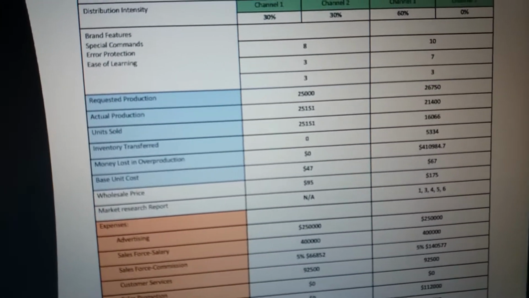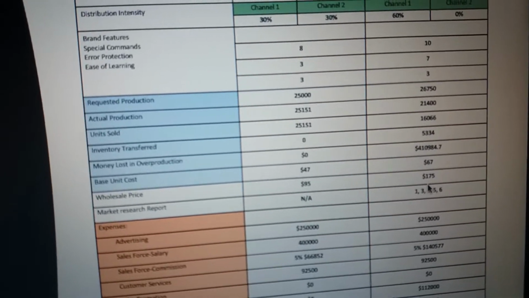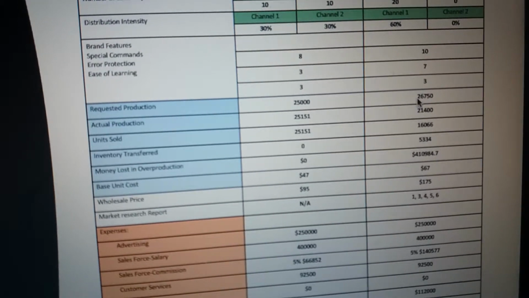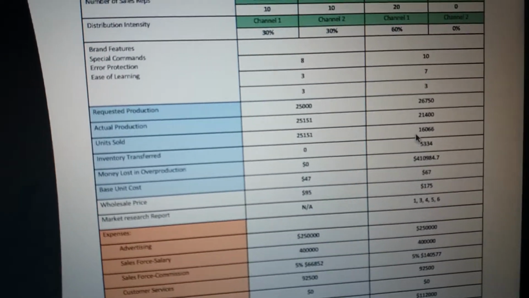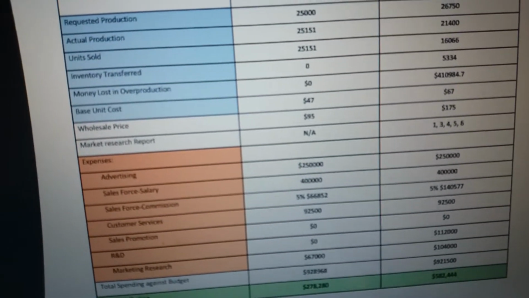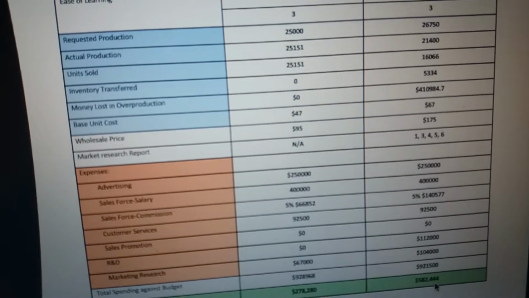We increase our cost, but we also increase our price a lot to have a bigger margin. We made a mistake ordering many more units than we actually sold, so we lost money here. But the overall net contribution was positive, the growth was positive.